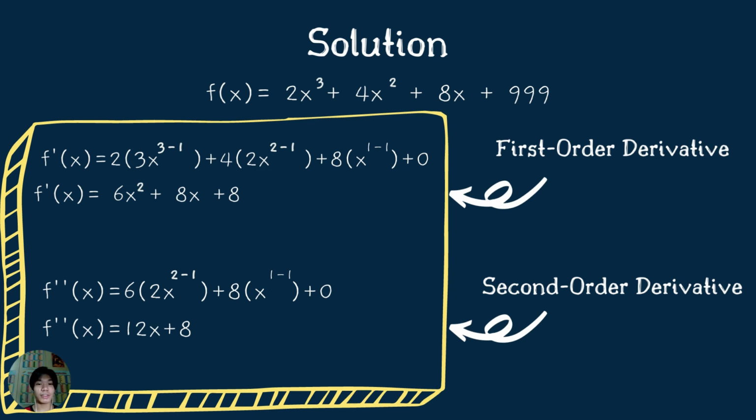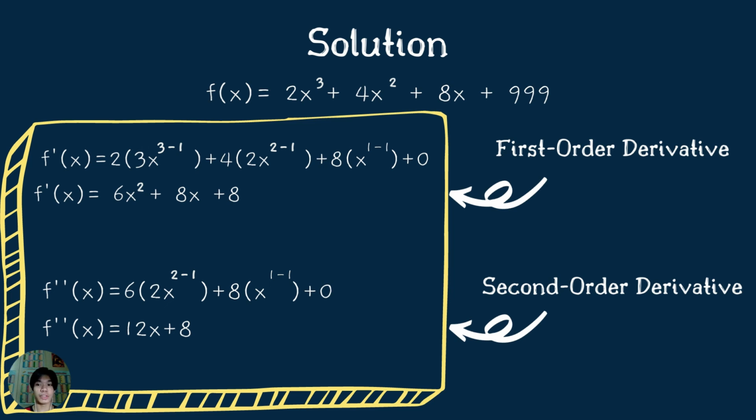First, let us find the derivative of the function, the f prime, or the first order derivative. We need to use the general power rule for the first three terms, and for the last term, 999, we need to use the constant rule.